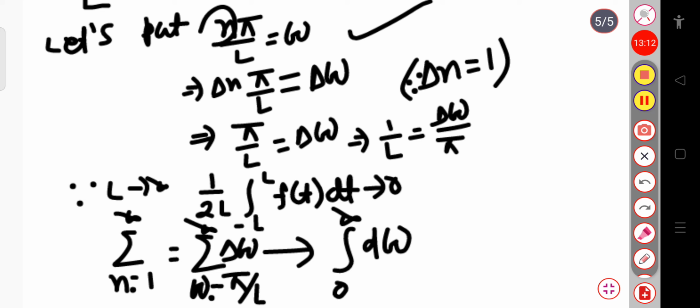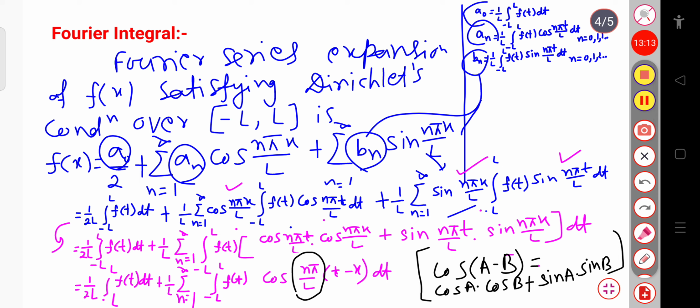In this equation you can see that when L goes to infinity, the first term goes to 0. Let me write the whole equation first.